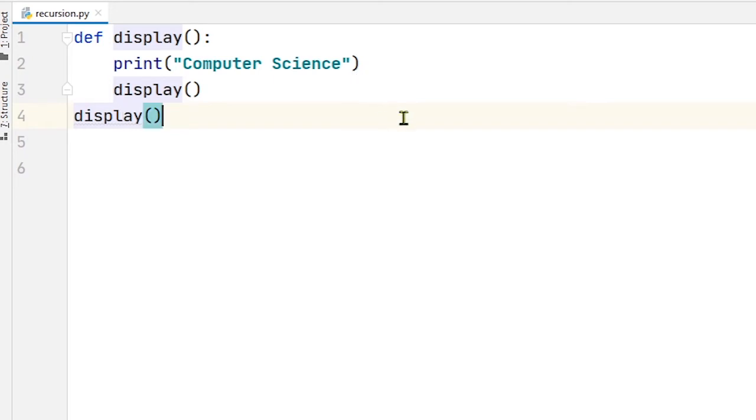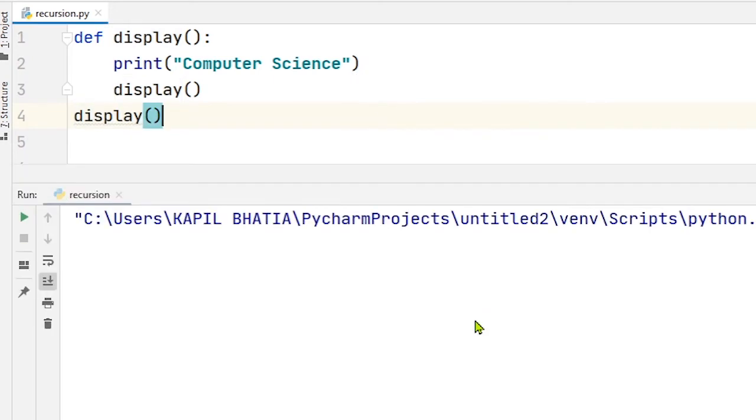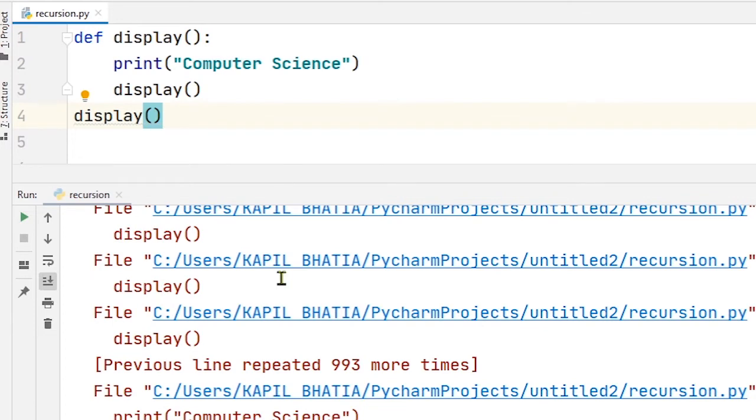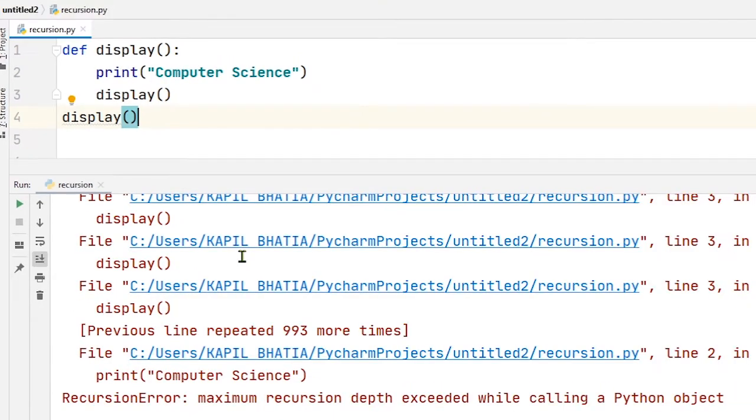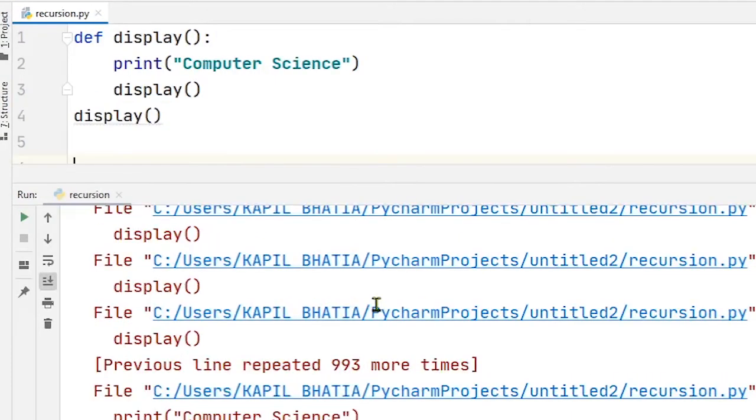When I run this code, you can see computer science printed on screen so many times, and finally Python returns an error: maximum recursion depth exceeded while calling a Python object. The problem with this code is that it is a recursive program, but the recursion is not sensible. You must write a sensible recursive code that has clearly defined where to stop.